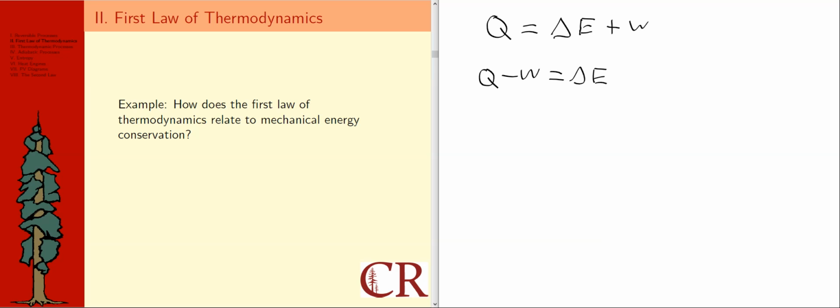But something to recognize, if this is the work done by a system, that work is actually equal to negative the work done to that system. So in the sense that if a system does work, that represents a transfer of energy out of that system. If the environment is doing work to that system, that would represent energy being transferred into the system.